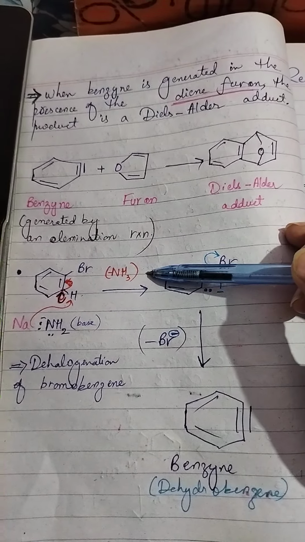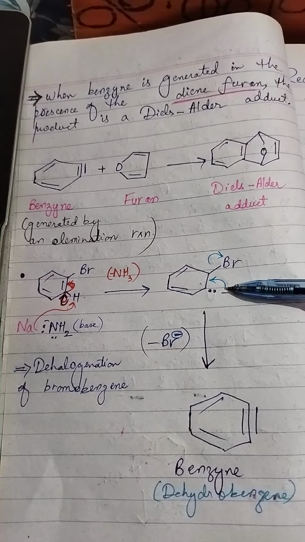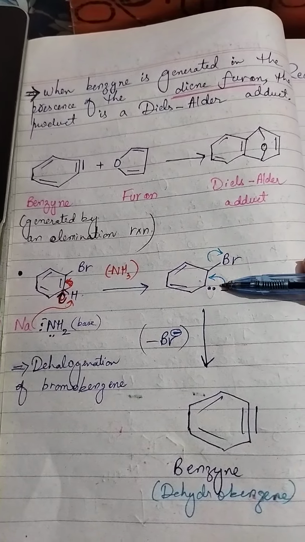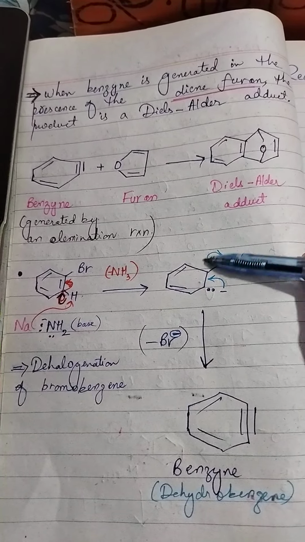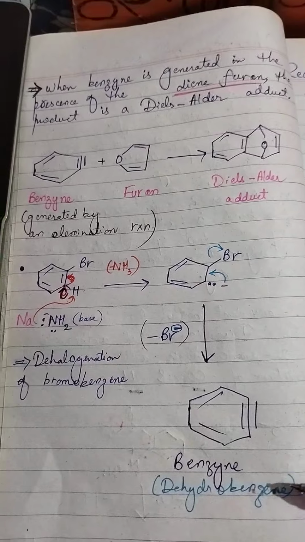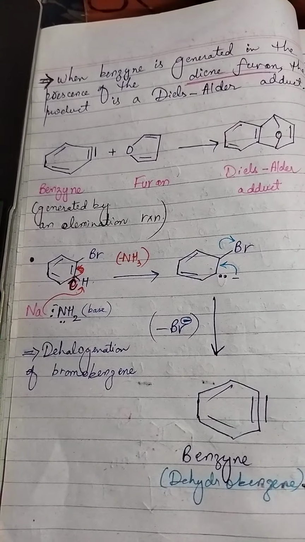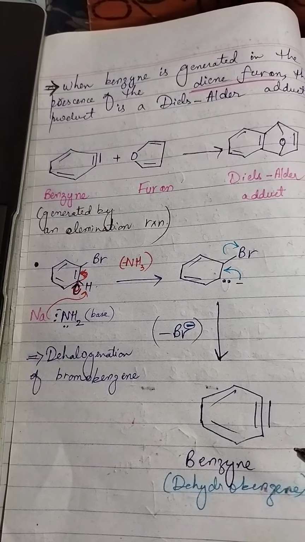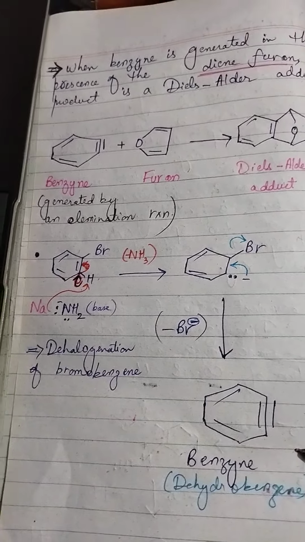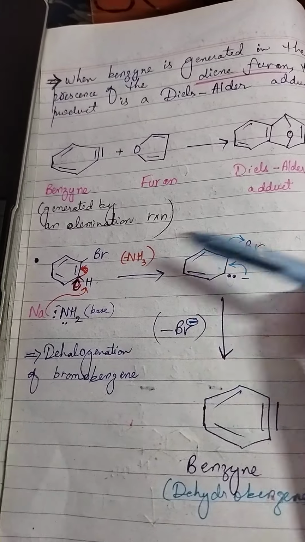Ammonia gas will eliminate, and here a negative charge will generate. This negative charge will attack, followed by elimination of bromide. This benzyne, also called dehydrobenzene, is formed, which is an intermediate. This is an example of dehalogenation of bromobenzene.